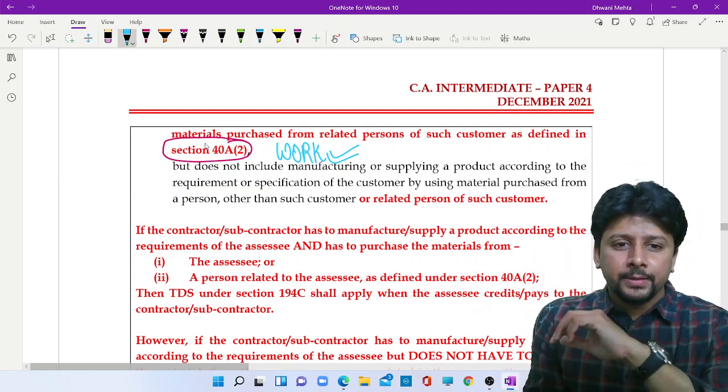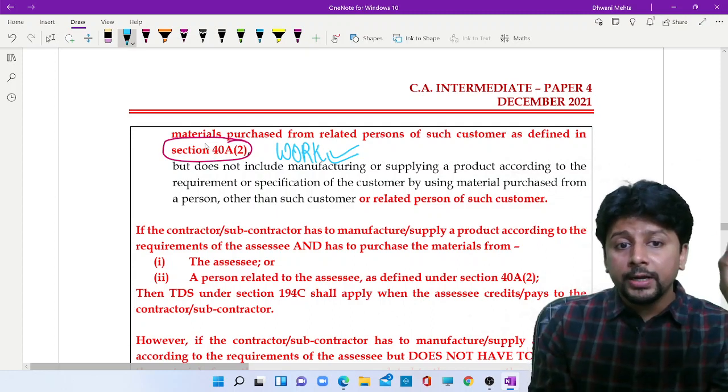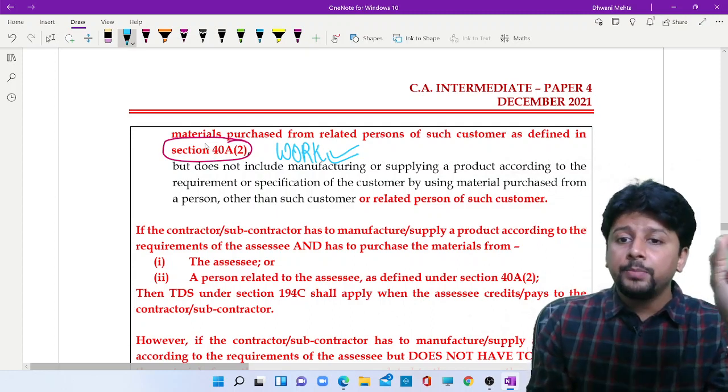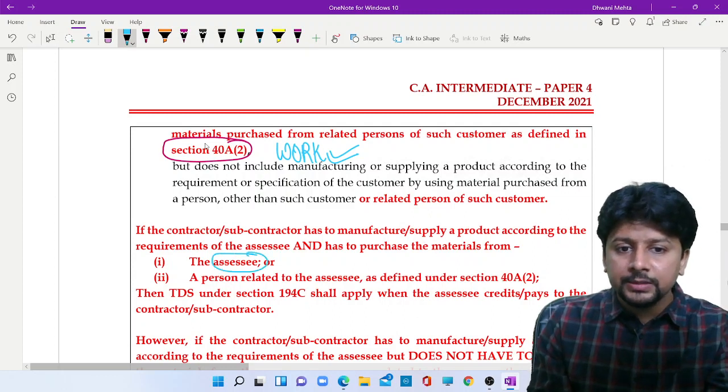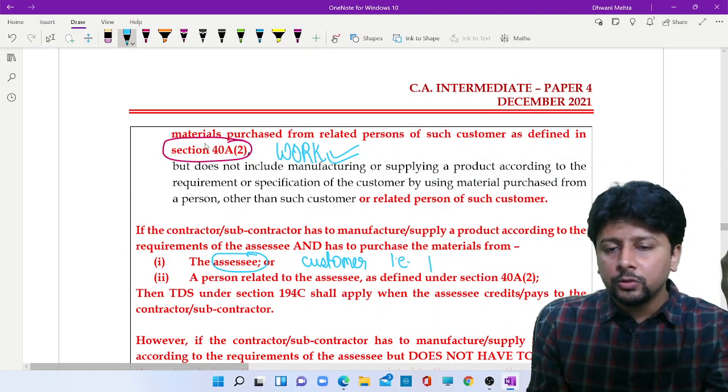So you are not buying materials from the customer, you are buying from the related party of the customer. So this is the amendment. If the contractor or subcontractor has to manufacture and supply a product according to the requirements of the assessee and purchase the material from the assessee, assessee means the customer, the customer who is going to pay the money, so he is the payer.